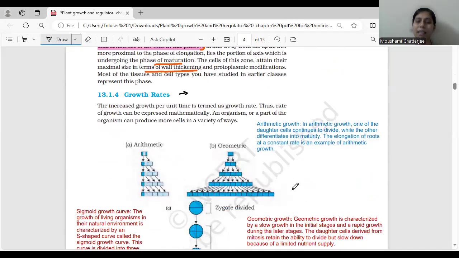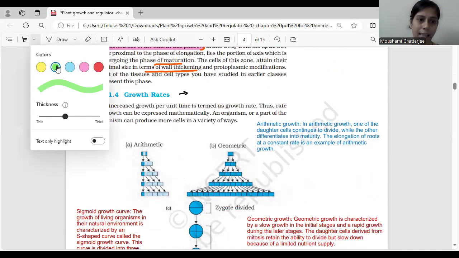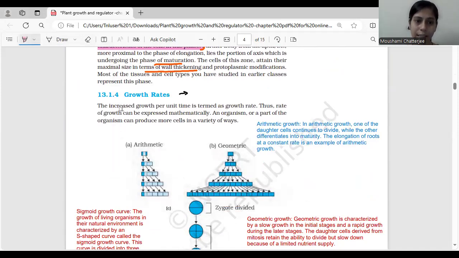So now let's understand growth rate. In what rate they are going to increase, that we need to understand. So what is growth rate? First of all, please take out your NCERT and try underlining this. What is growth rate over here is basically the increase in growth per unit time is termed as growth rate. So it is increase in growth. There will be growth increase per unit time.